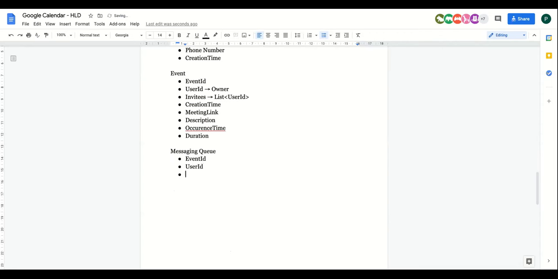And then you will have the event type. The event type can be of 3 kinds. The first type is basically the notification type.